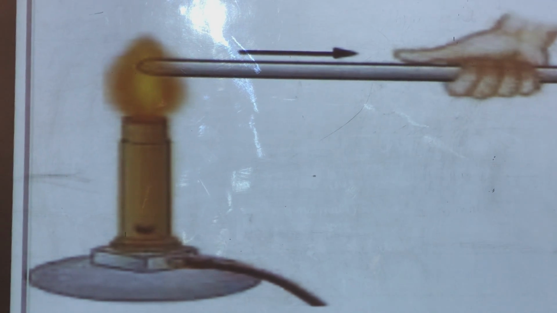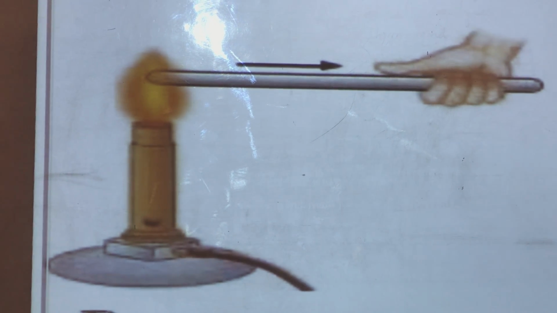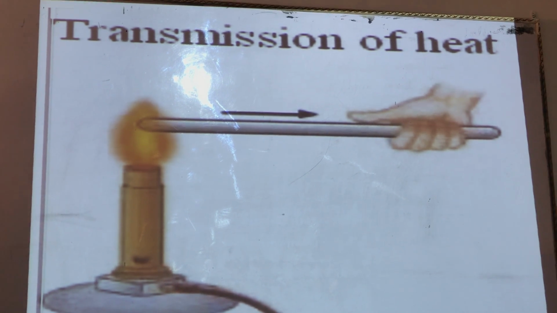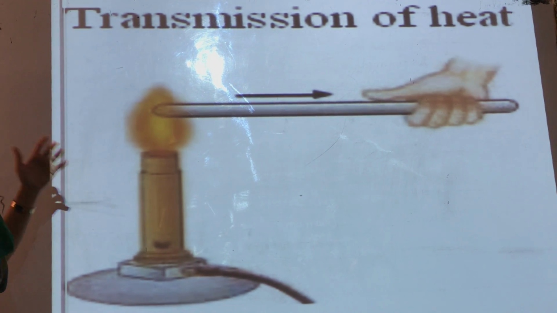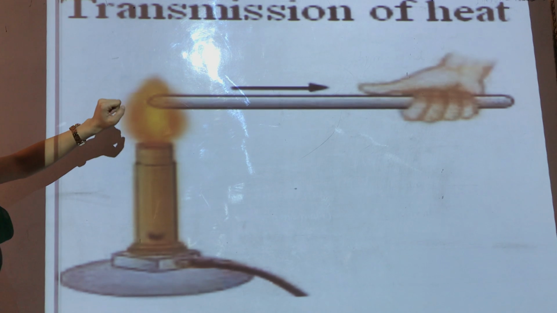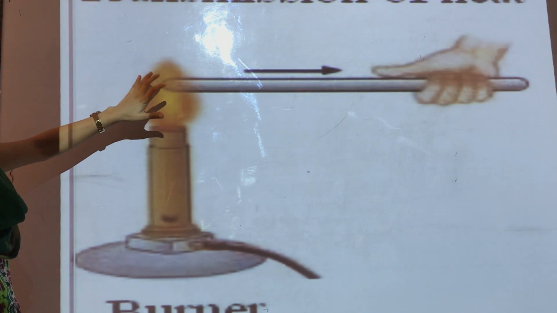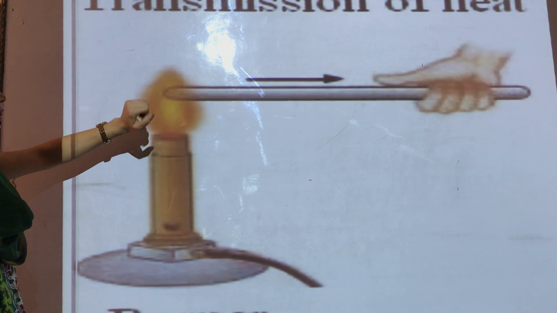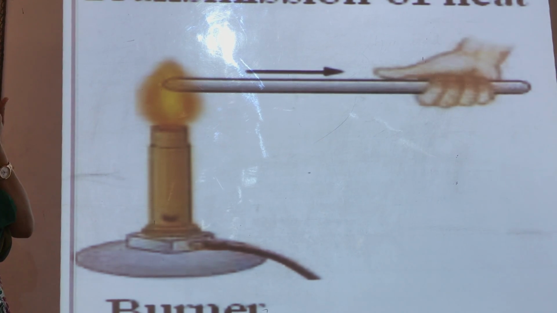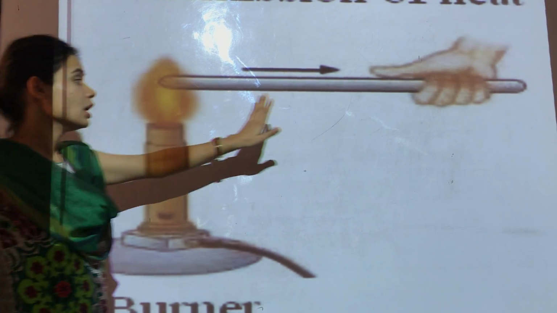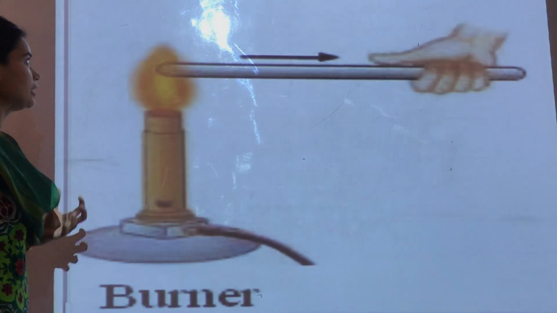Now I conducted a very simple experiment. I want to share the result with you. I took a burner and an iron rod, and I exposed one end of that iron rod on the burner. After some time my hand was also feeling hot.